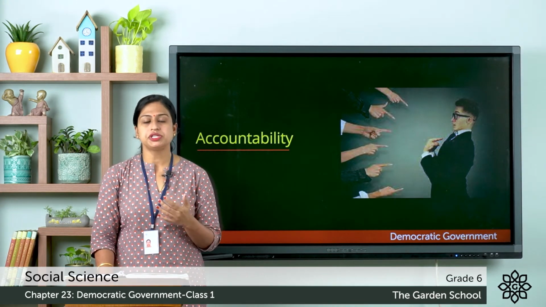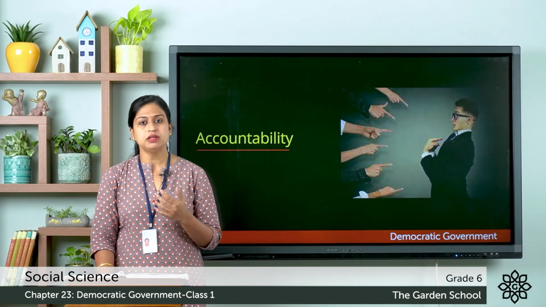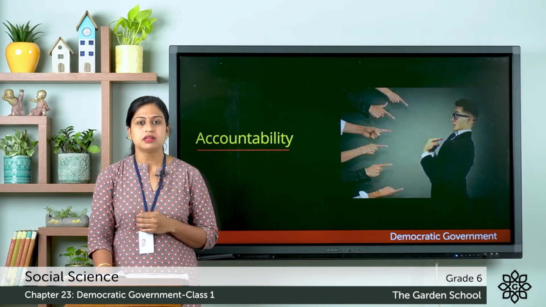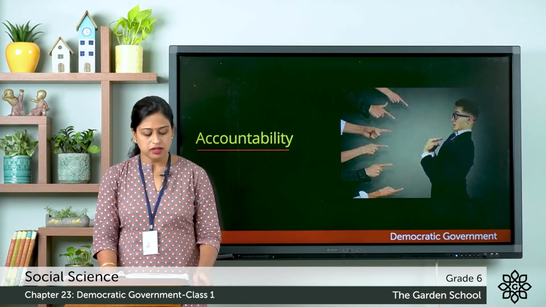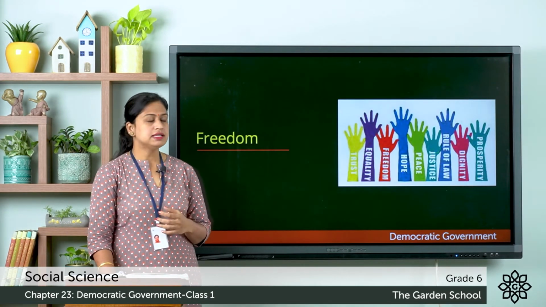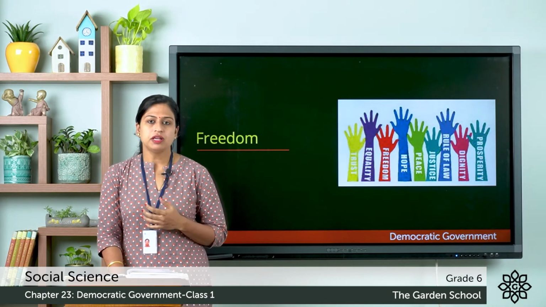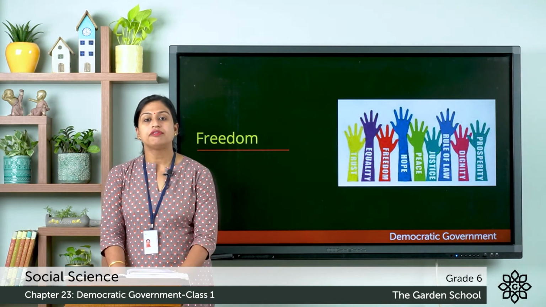And here the judiciary, that is the court and the police, deals with them later. So this is one of the elements of democratic government. Now the next element is freedom. So democracy is incomplete without freedom.